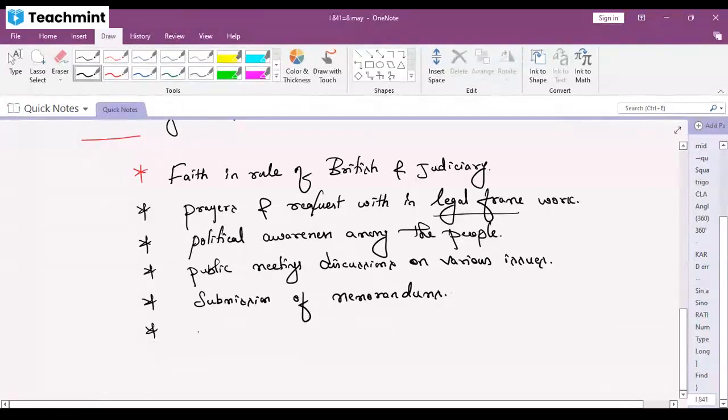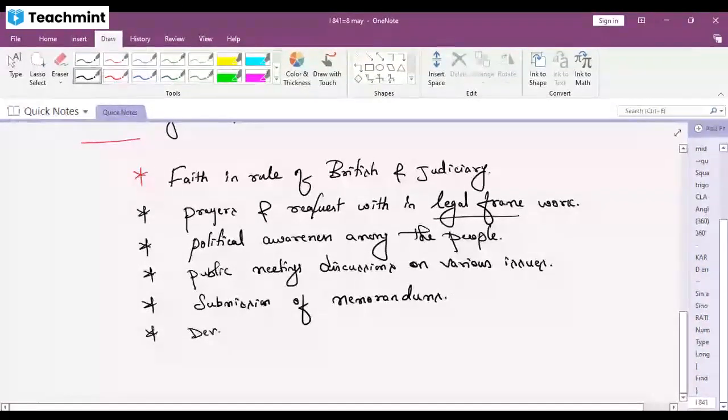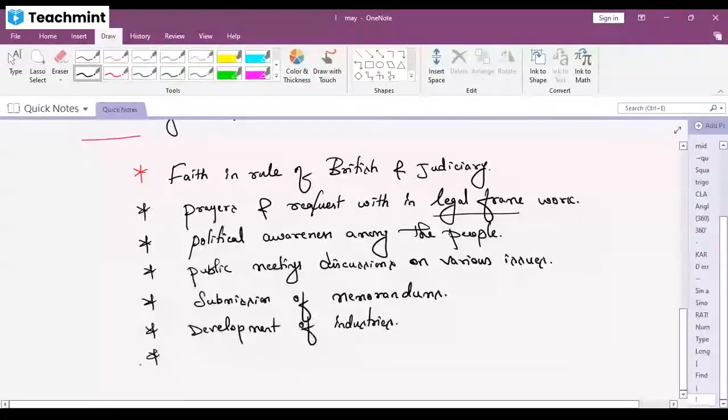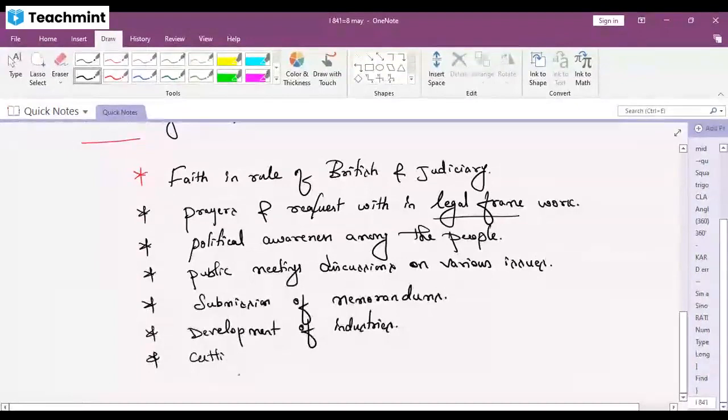Next, development of industries. A number of factories and industries were started during this period, during the age of liberal nationalism. Next, a very important point, cutting down of military expenditure.